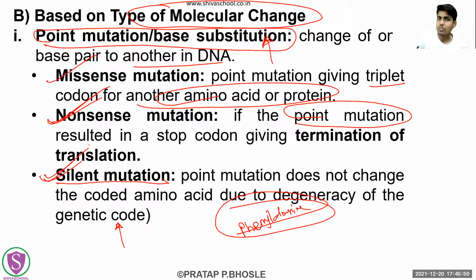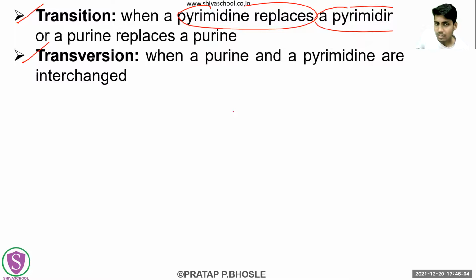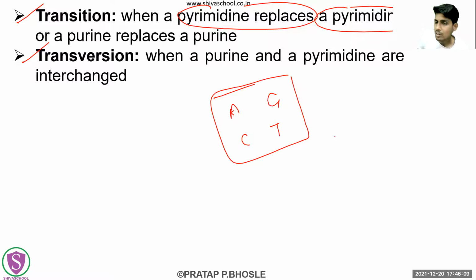So these are the types of point mutation. Okay. So in this there are transition and transversion. These terms are there. What is a transition? If a pyrimidine replaces another pyrimidine, adenine, guanine, cytosine, thymine, so these are our purines and pyrimidines. If a pyrimidine is replacing another pyrimidine or a purine is replacing another purine, then this is a transition.